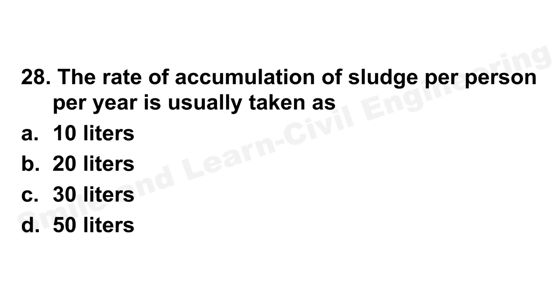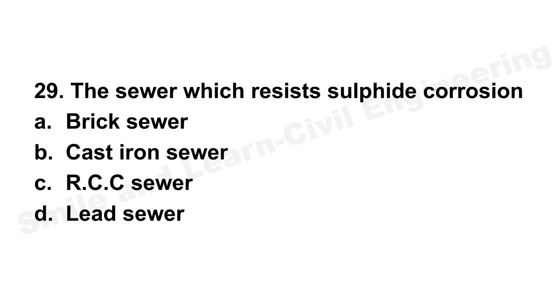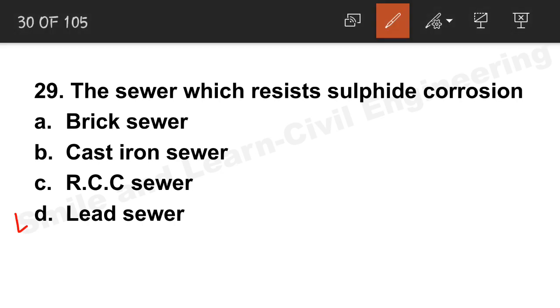Question number 28. The rate of accumulation of sludge per person per year is usually taken as. The correct answer is 30 liters per person per year. Next question. The sewer which resists sulfide corrosion. The correct answer will be lead sewer. Lead sewer resists sulfide corrosion.